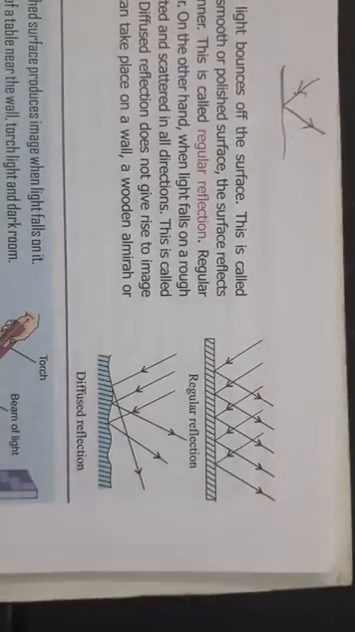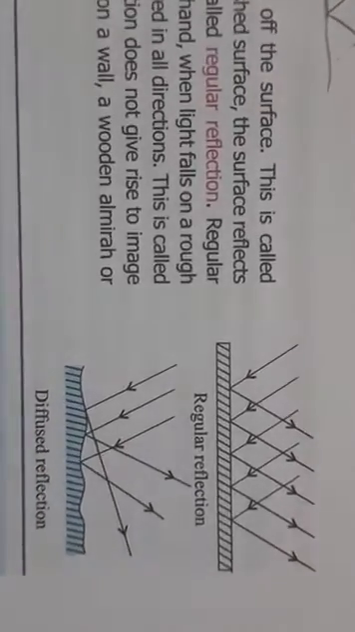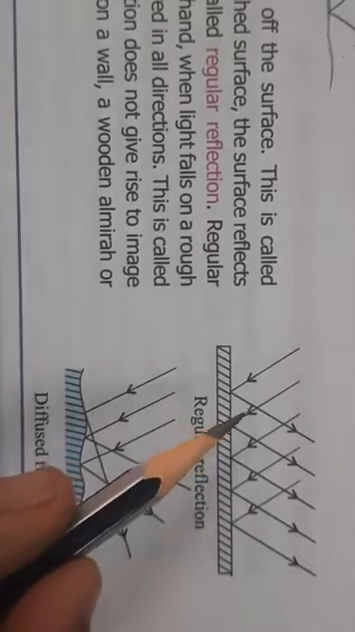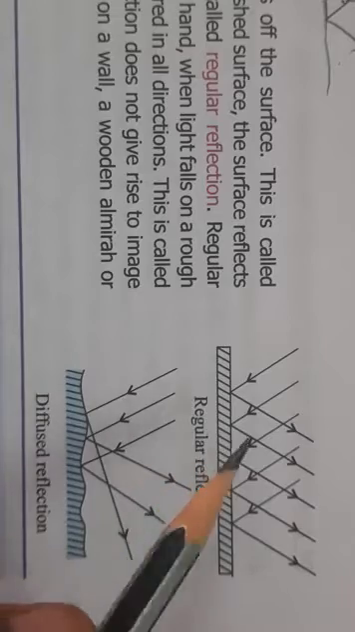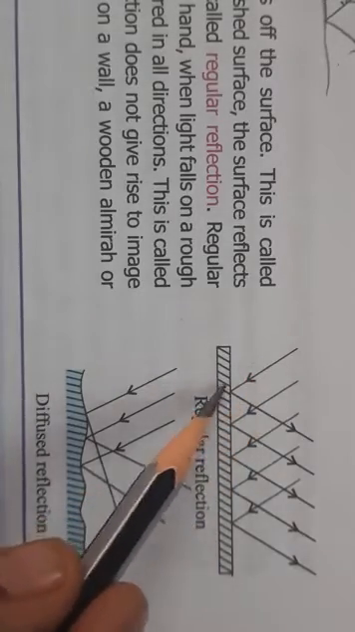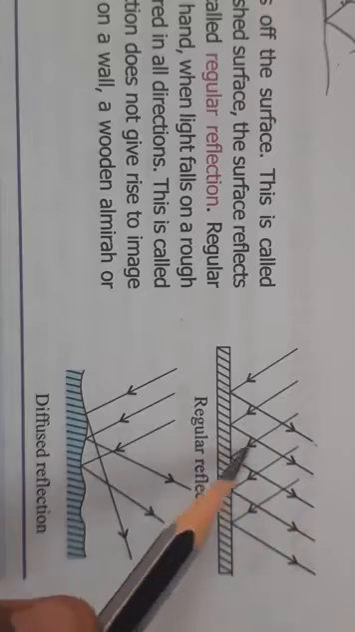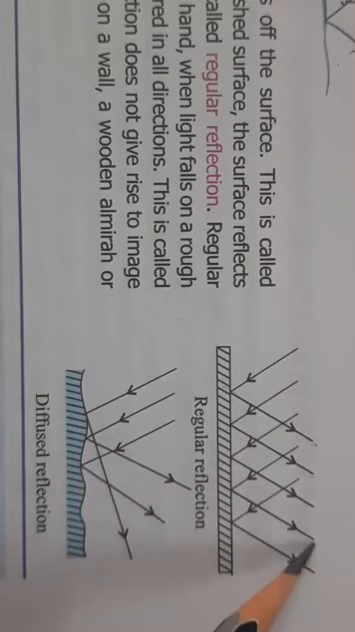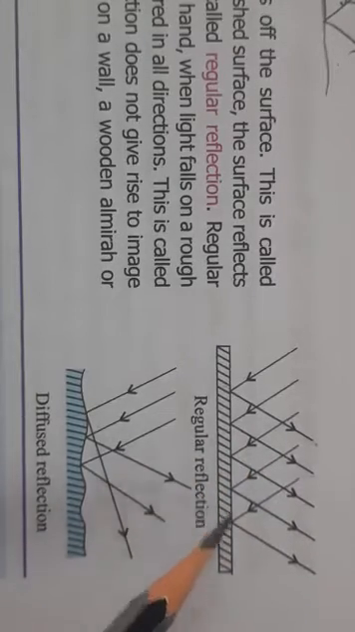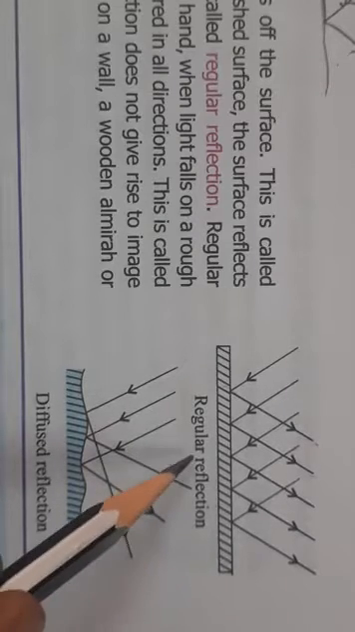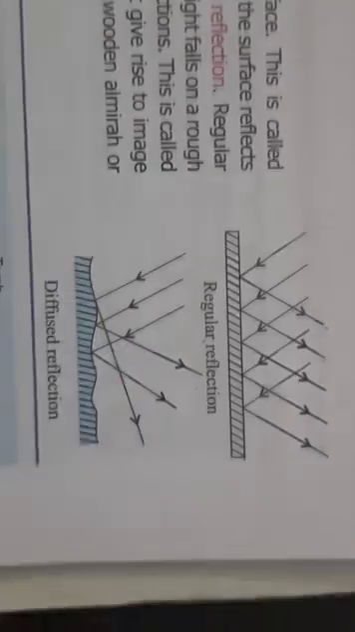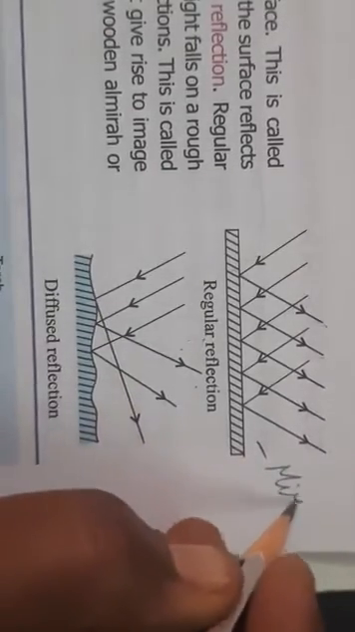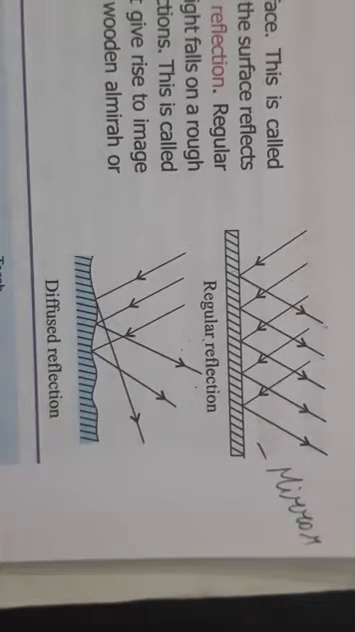Now whenever light falls on a smooth surface, the surface reflects the light in a very defined manner. You can see whenever it's coming and hitting, it is going regularly. So this kind of reflection is called regular reflection, and regular reflection takes place in a mirror. Where does this take place? It takes place in a mirror, regular reflection.